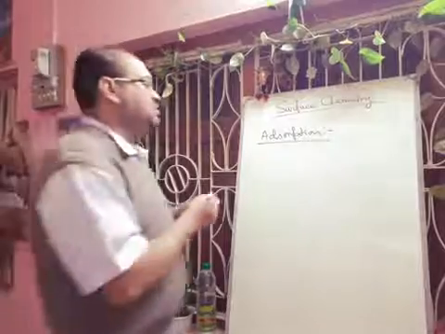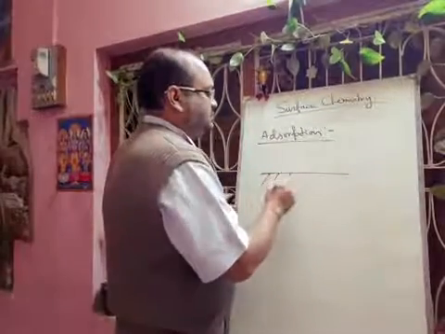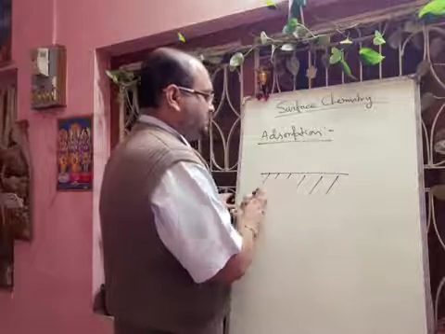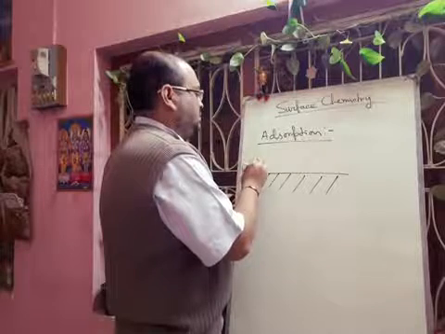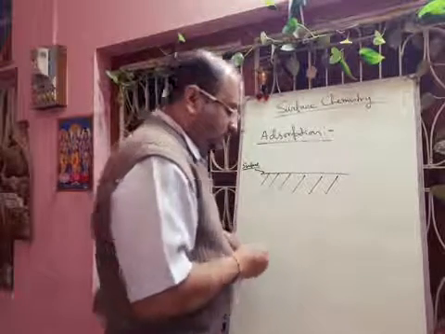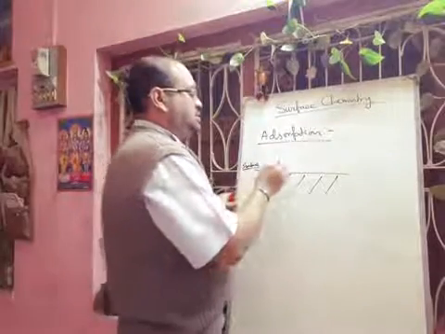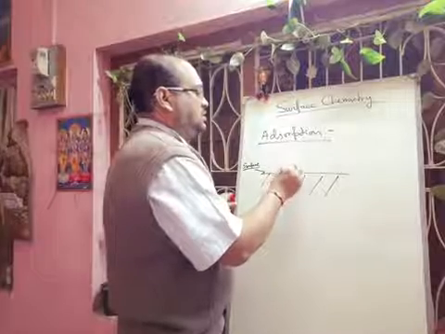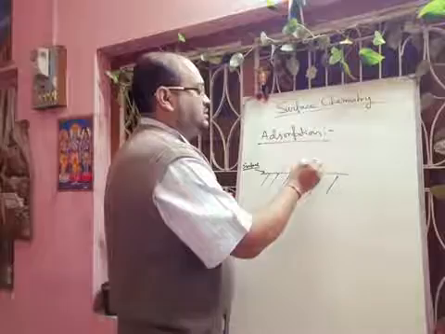Okay. So suppose if we think about this is the surface, this is the surface, this is the surface, okay, and here the substance which are adsorbing, showing by red ink.